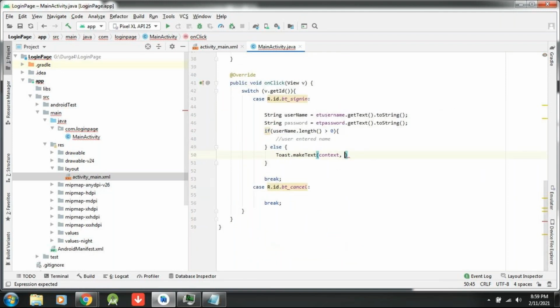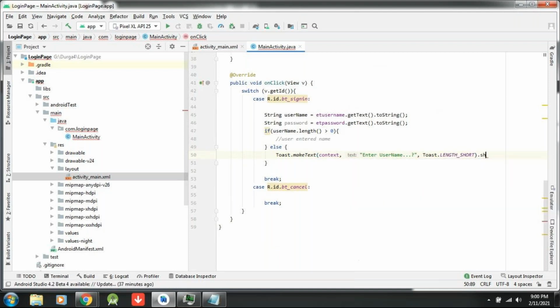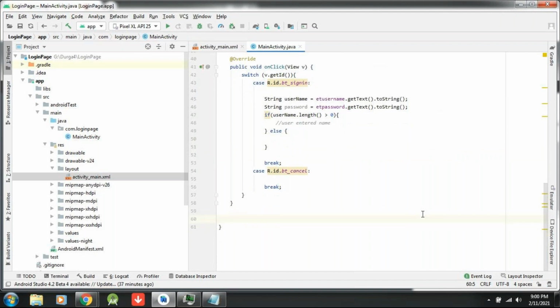Okay, please wait. So here I am taking "Enter username?", comma, how much time you would like to display, LENGTH_SHORT or LENGTH_LONG, you have to use that, then .show. But I would like to write this for the password also. So for that reason, let me create my custom method, because there is repeated logic. To avoid that repeated logic, I am creating a custom method. What is that custom method?